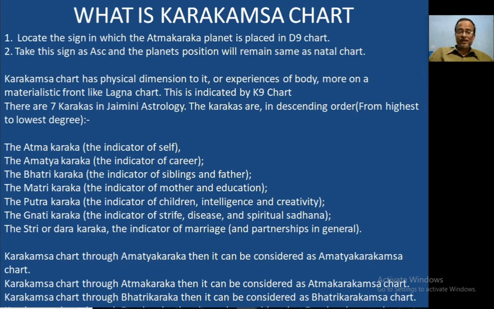K for Karakamsha. There are 7 Karakas in Jaimini astrology. The Karakas are in descending order from highest to lowest degree. The planet which has the highest degree is called Atma Karaka, the indicator of self. Next is the Amatya Karaka, the indicator of career. The planet which has the next highest degree is called Bhatri Karaka, the indicator of siblings and father.